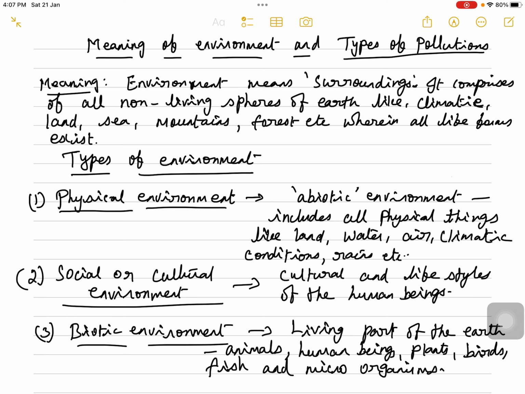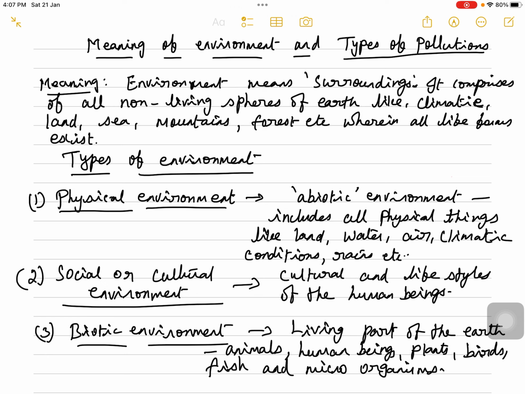In today's class, we will move on to the next 5 marks question. What are the various types of pollutions? So this question is also frequently being asked in the board exam under the Unit 9 Environmental Economics. Okay. So before proceeding to the answer, let me explain to you briefly about the background,